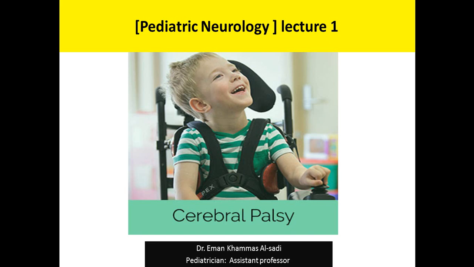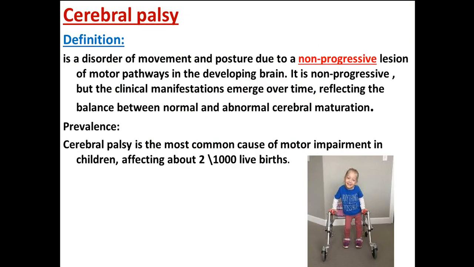We will discuss today cerebral palsy, which is the first lecture in the neurological series in pediatrics. So cerebral palsy by definition is a disorder of movement and posture. It is a non-progressive disease involving the motor pathway. And as we said, it is non-progressive, but at the same time it emerges in a clinical presentation over